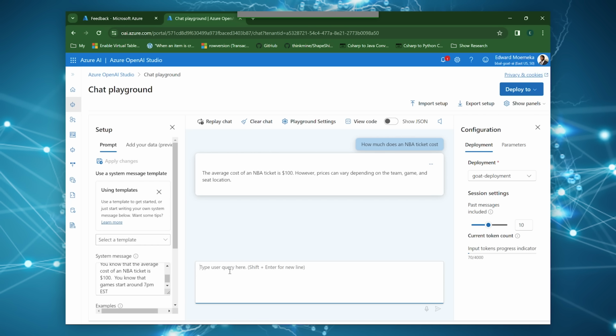All right, and here you can see that it's now done processing. If I pass in how much does an NBA ticket cost, it returns the average cost of an NBA ticket is $100. So that's coming from right here, where I specified that $100 is the average cost of a ticket.